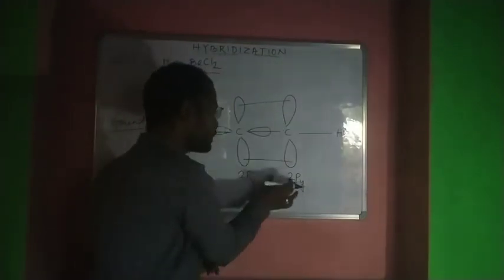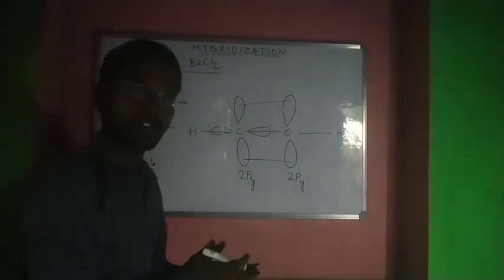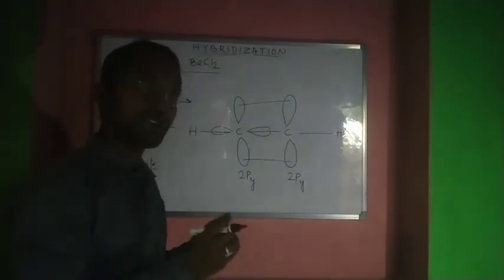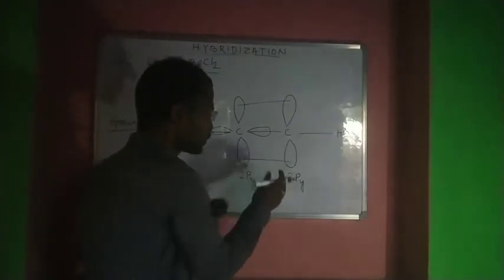But now these two py orbitals are completely vacant. Sorry, one electron is there, one electron is there. To complete their octet they need to pair with each other, so sidewise overlap happens like this.